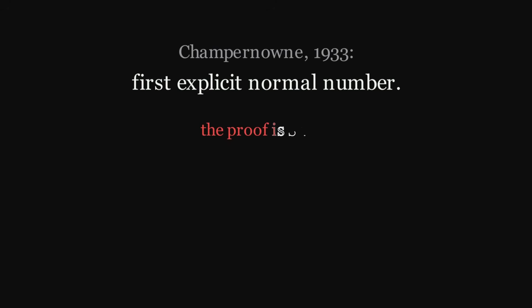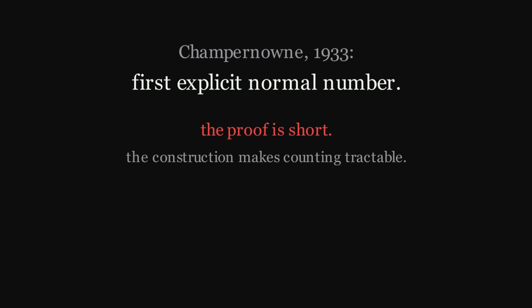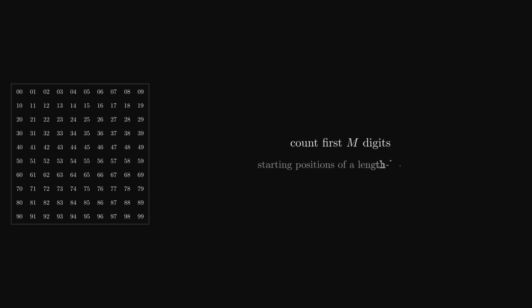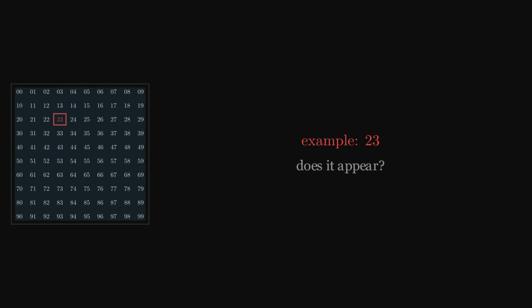The proof is short. The construction makes the counting tractable. We know exactly which integers contribute to which digit positions. For any length k window, we count how many of the first m digits are starting positions for that window. The integers up to 10 to the k contribute digits in a very structured way. As k stays fixed and m grows, the count of any specific length k string appearing in the first m digits is dominated by integers near a specific size, and these integers cycle through every possible digit pattern.